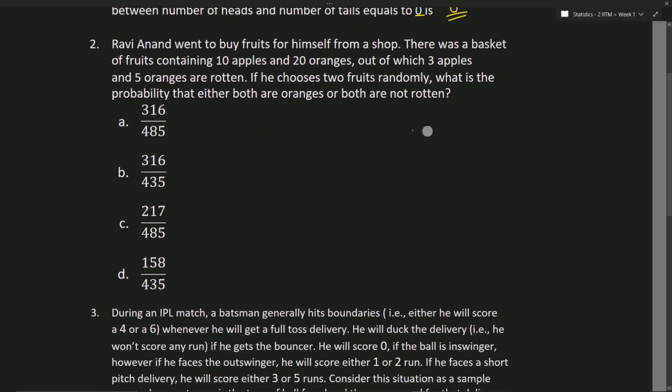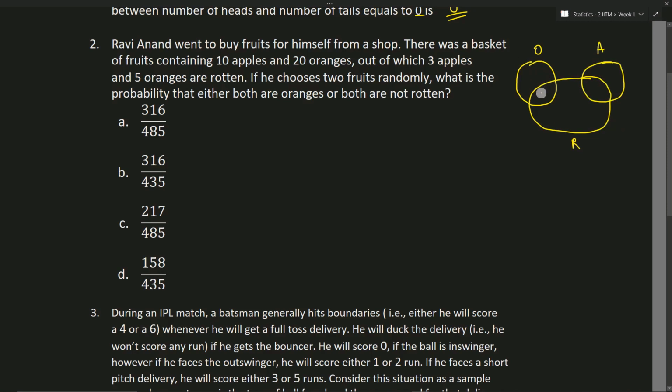For the second question, we have Ravi Anand went to buy fruits for himself from a shop. There was a basket of fruits containing 10 apples and 20 oranges, out of which 3 apples and 5 oranges are rotten. Okay, so to aid visualization, let's draw a Venn diagram. Let's say this is oranges, and let's say this is apples, and I'll say this is the rotten space.